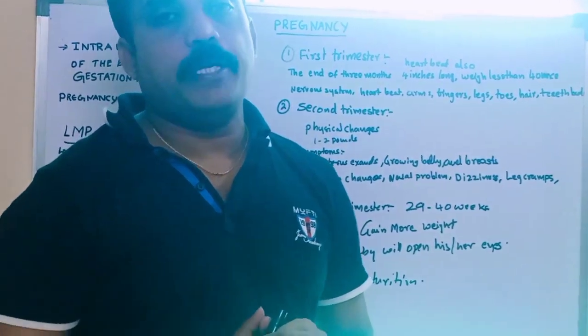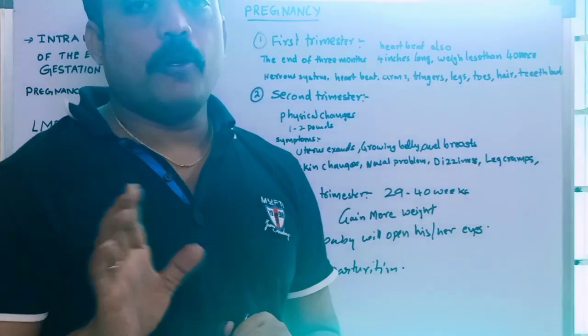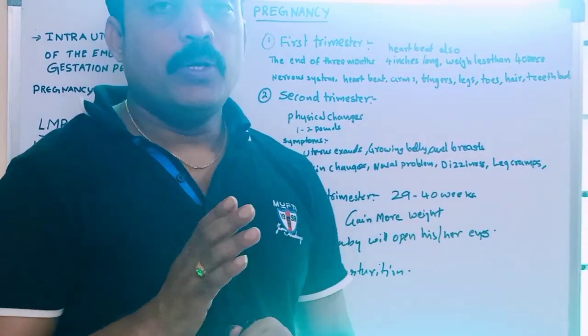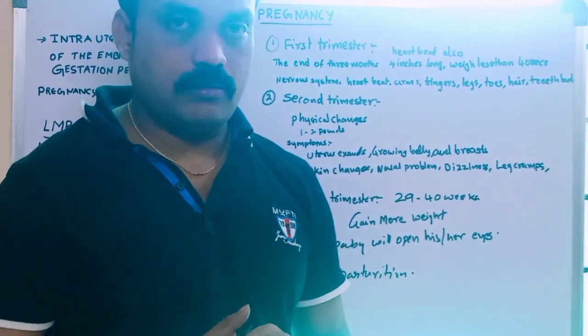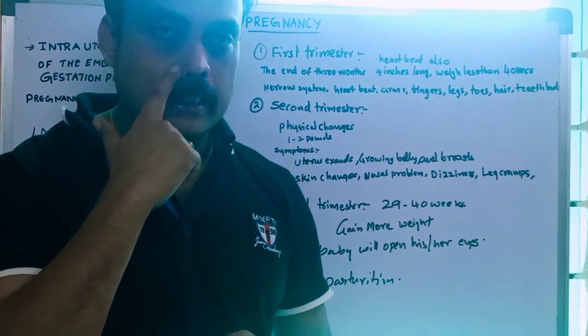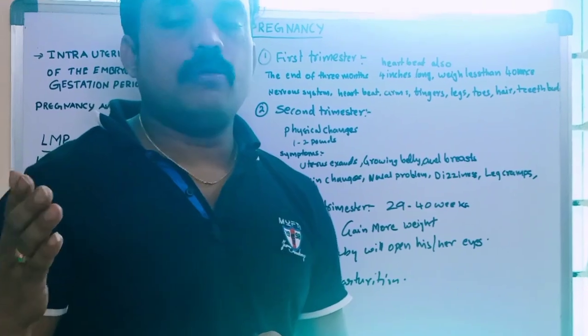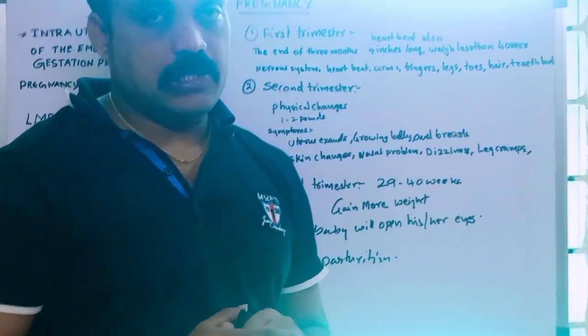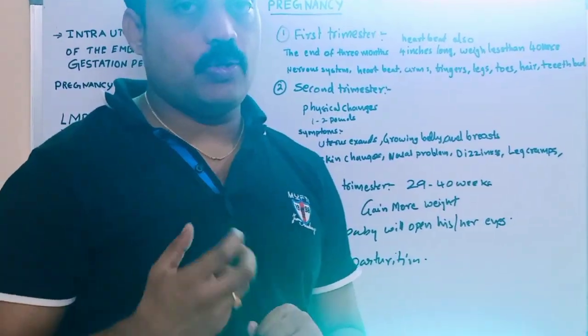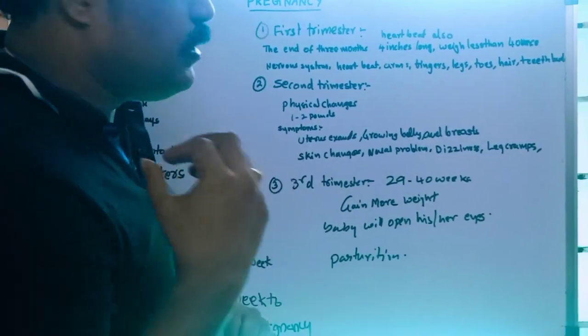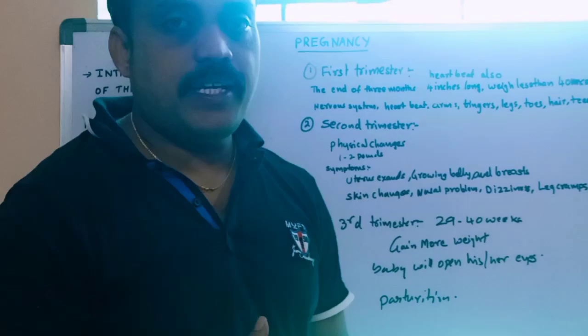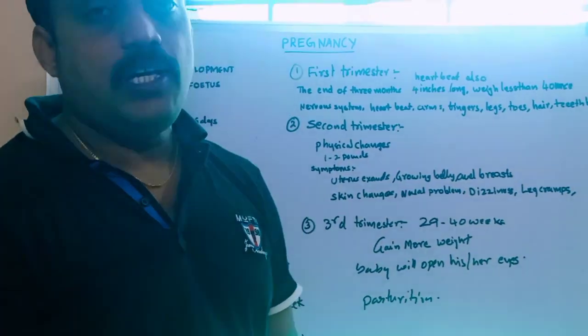Generally, the pregnancy period is approximately 280 days, which is 40 weeks. In some cases it is 236 days or 38 weeks also, based on the female body. But generally the pregnancy period is 280 days or 40 weeks.